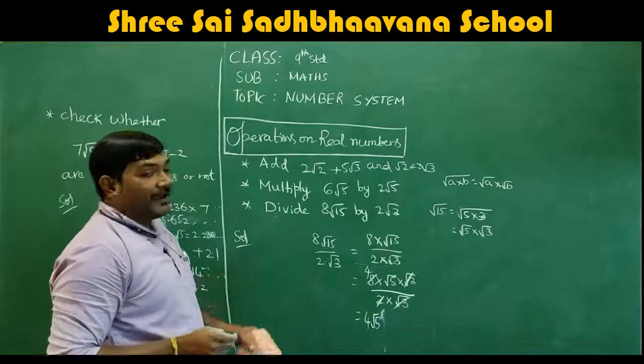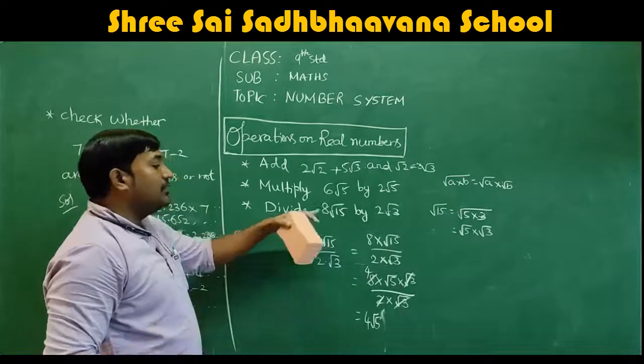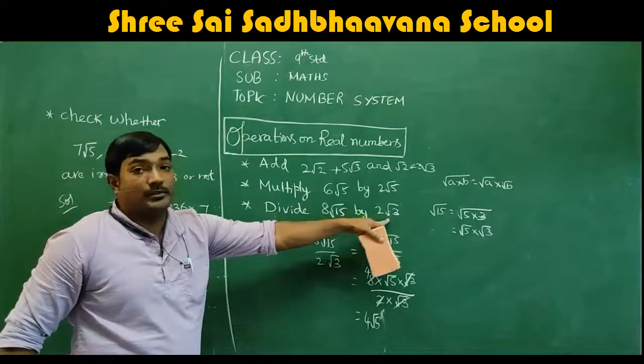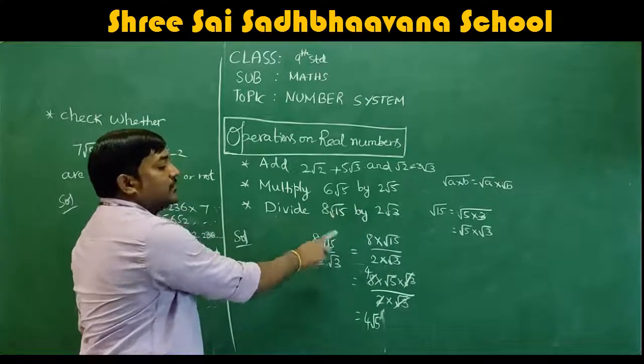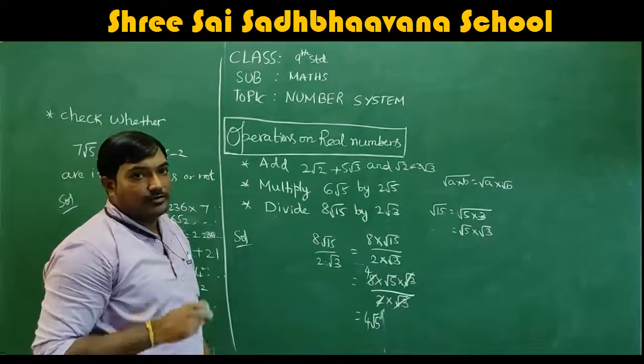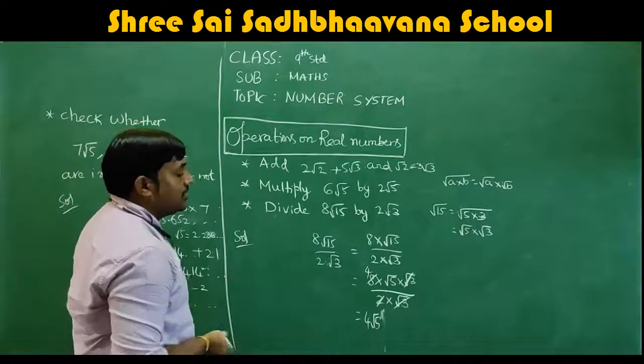So when you divide, as I told you, divide this number with this number. And don't make the mistake. Take this as numerator and this as denominator. Don't do it the other way. Ulta, this should not be taken. That is the usual mistake you guys make.